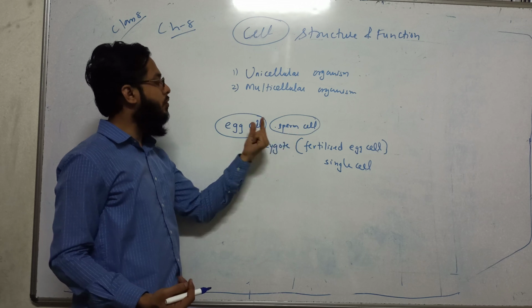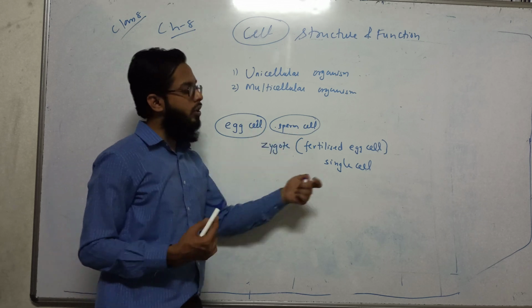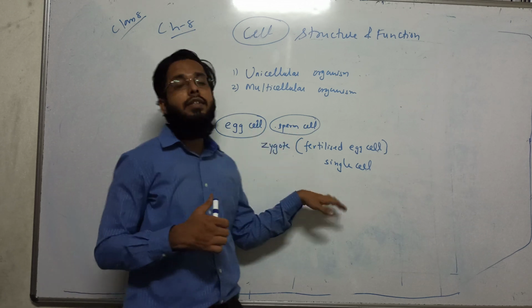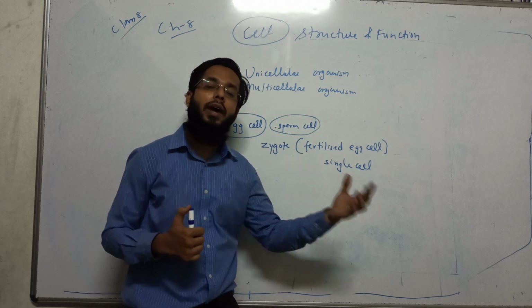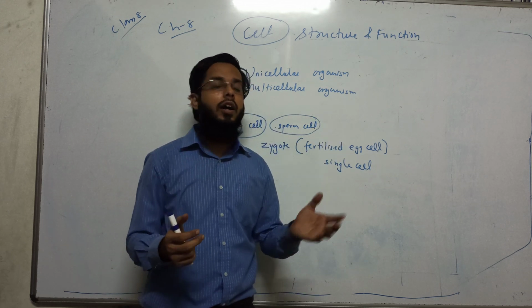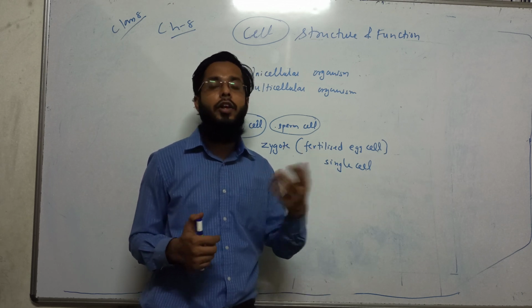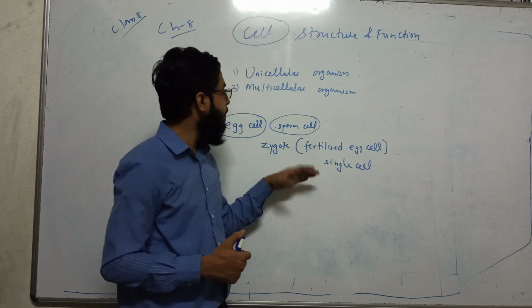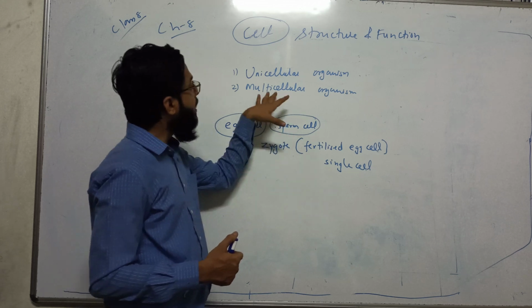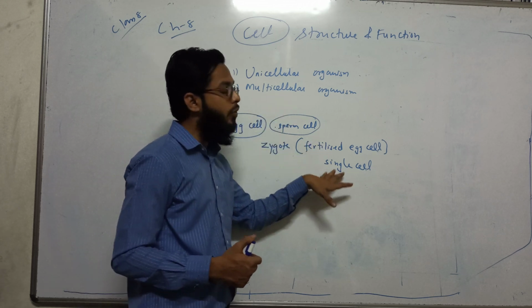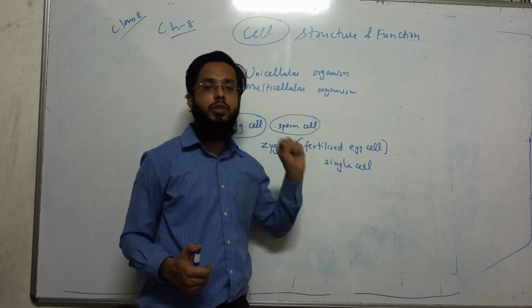So when the sperm cell fuses with the egg cell, it forms a zygote, and this single cell divides and forms many cells, and then ultimately it forms an organism, a multicellular organism. It can be any animal or human being. So even multicellular organisms were a single cell. Now they are millions and trillions of cells.